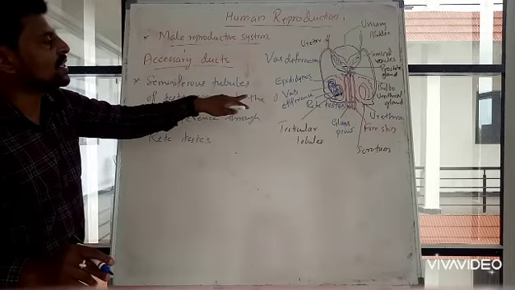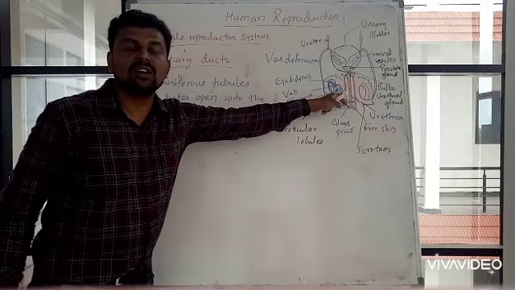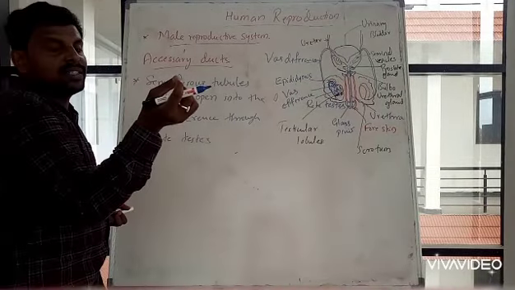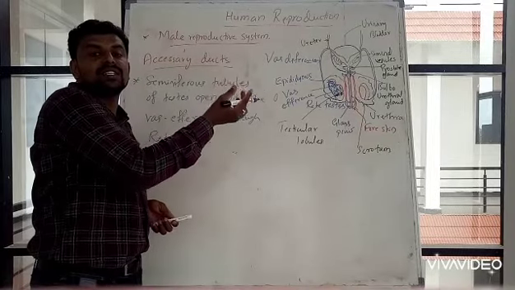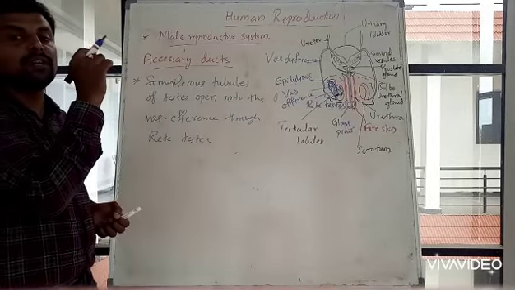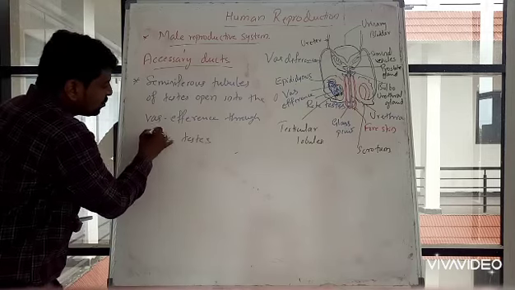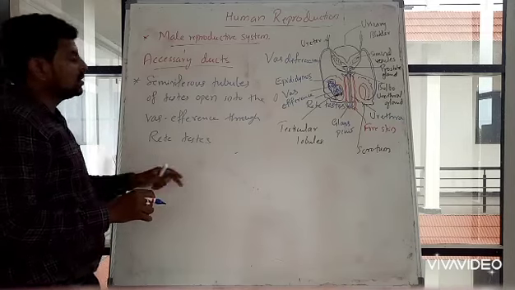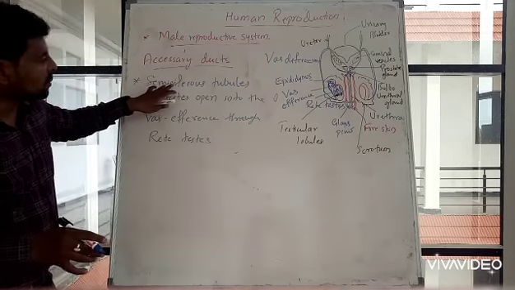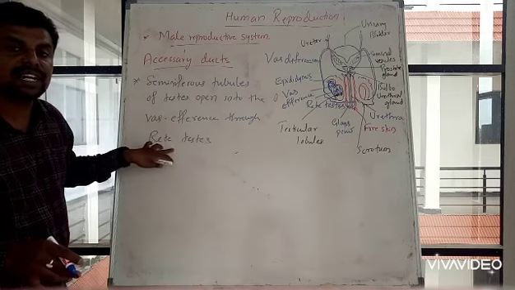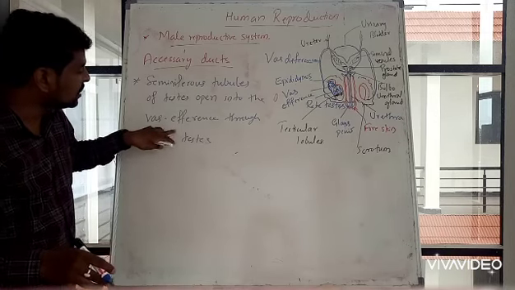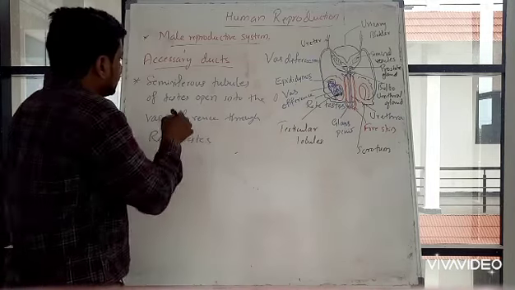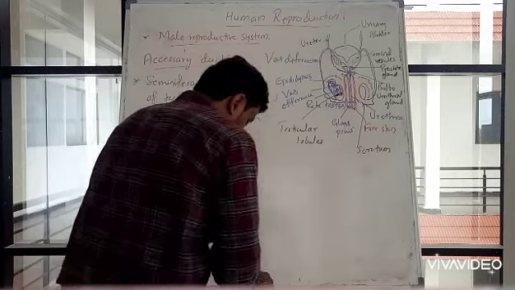Which means seminiferous tubules will be inside the testicular lobules. Inside those lobules, functional sperms will be produced. Those sperms are carried to the rete testis and then to the vasa efferentia. So seminiferous tubules are immediately attached to the rete testis, and through the rete testis it has to come to the vasa efferentia. I will simply show the flow chart over here.